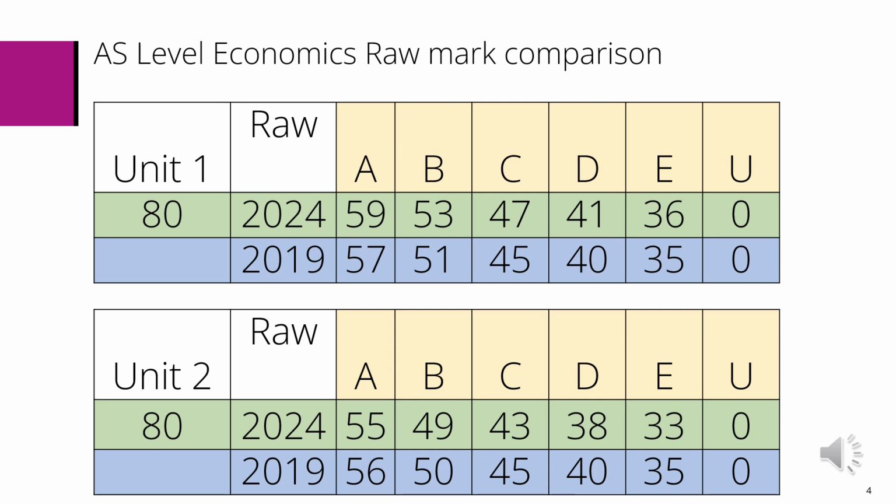Now let's move on to looking at the 2 AS level units and the 5 worst performing questions for each. For both Unit 1 and 2, a number of themes have occurred. That is that the highest scoring questions all feature in the worst performing questions of that paper, i.e. those of 12 and 20 marks.